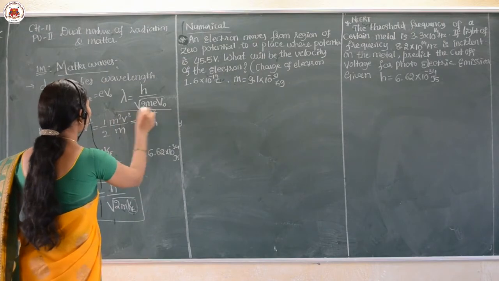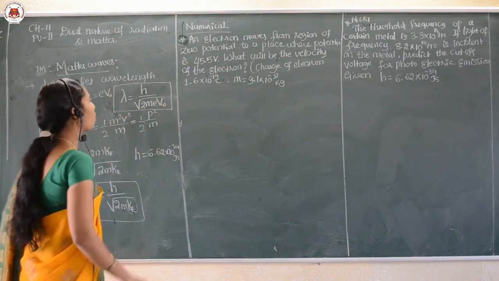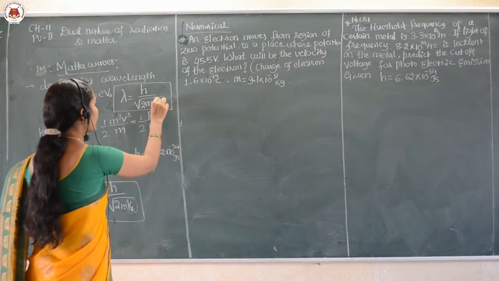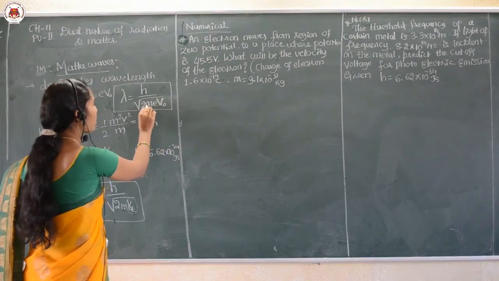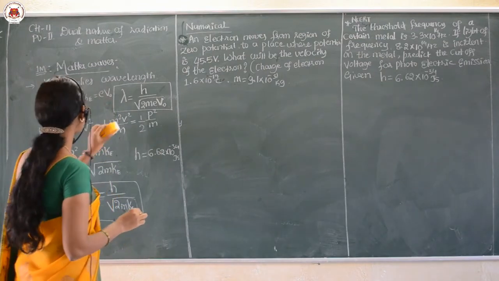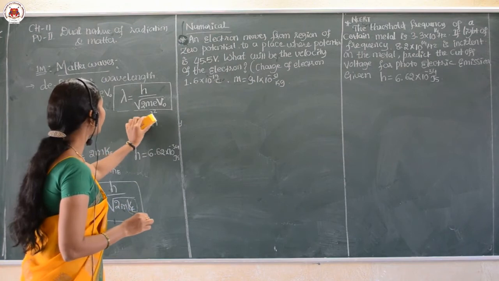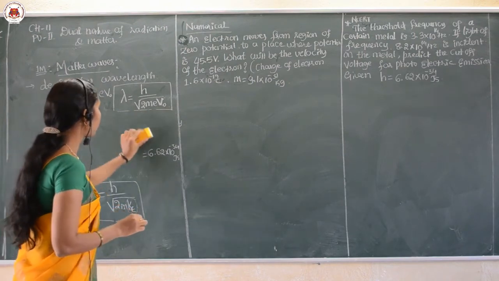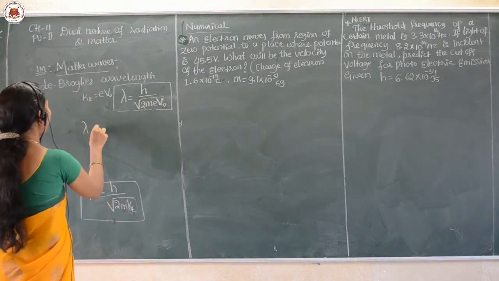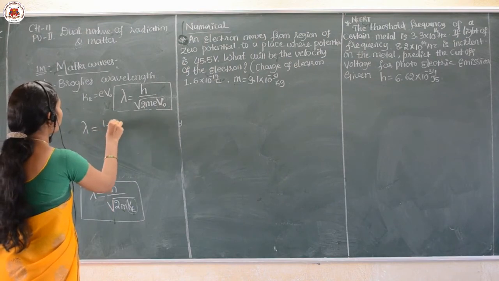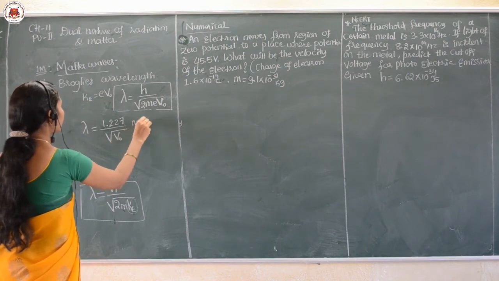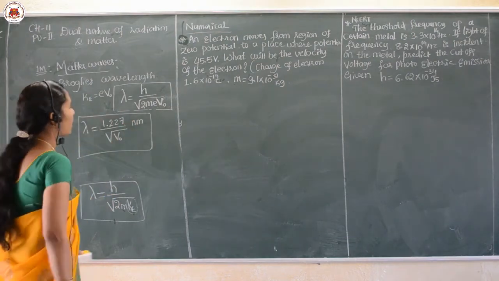So, this is the de Broglie wavelength of the electron in terms of the stopping potential. Here V naught is taken as the stopping potential, m is the mass of the electron, and e is the charge of the electron. When you substitute the values of mass and charge of the electron in the above expression, lambda will be equal to 1.227 upon square root of V naught, in nanometer.